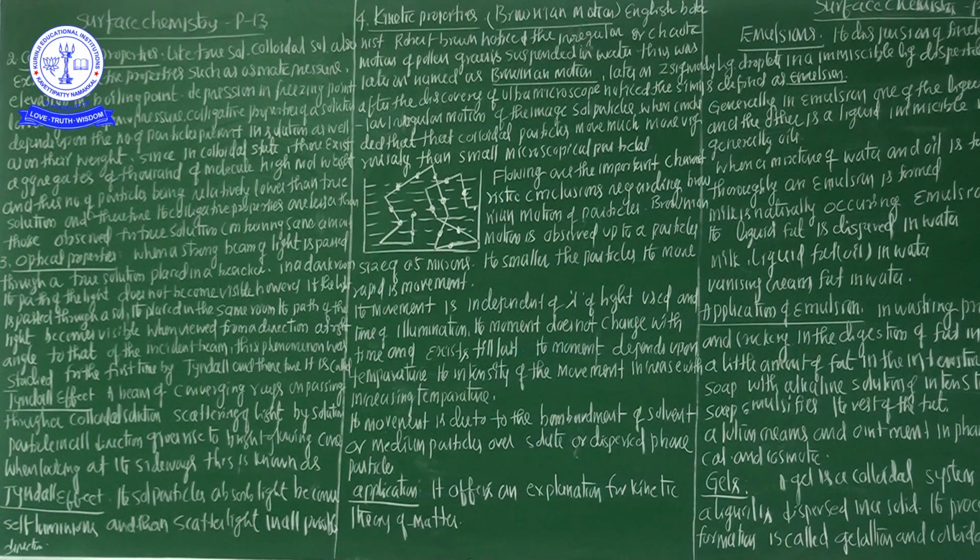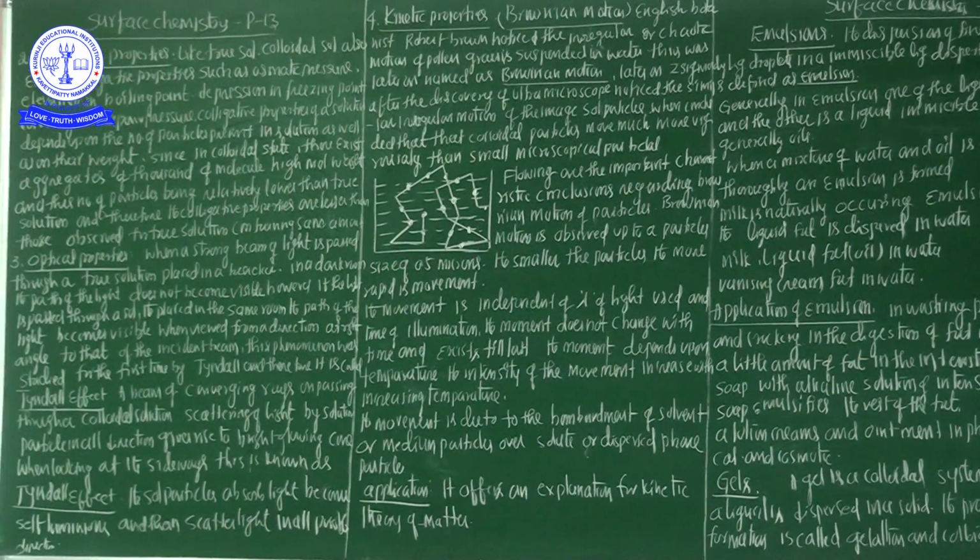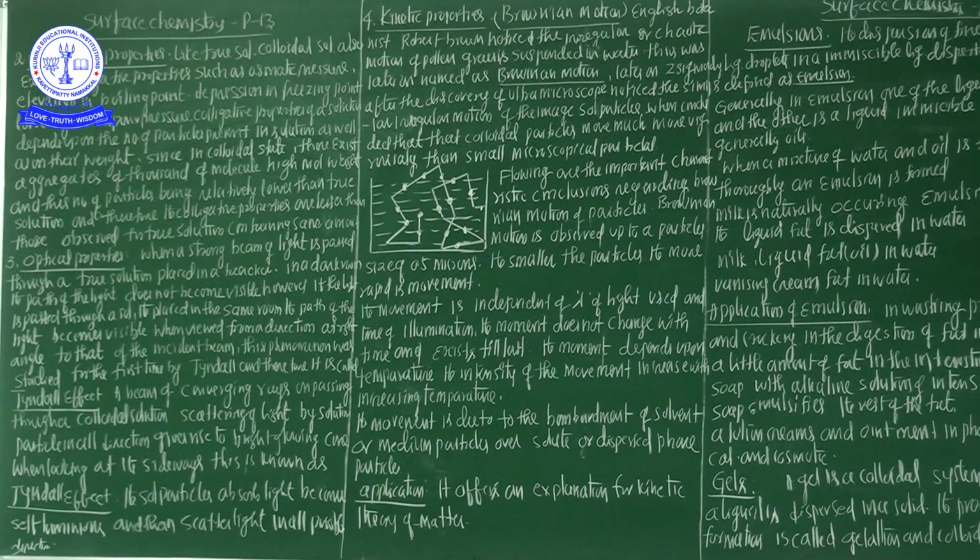And the visibility of the projector path and circus light. The visibility of the projector path and also circus light, these are the best examples of the Tyndall effect. Okay? So this is very important from the optical properties point of view.